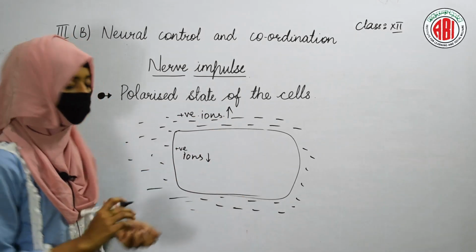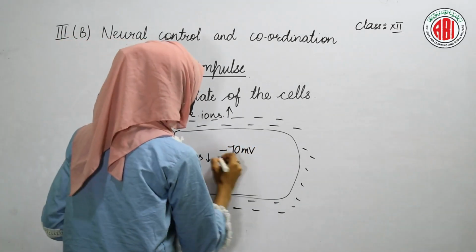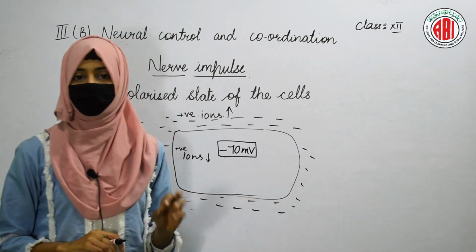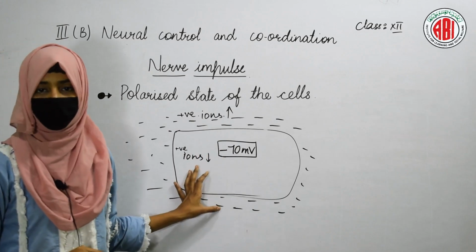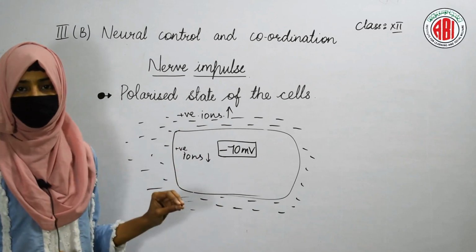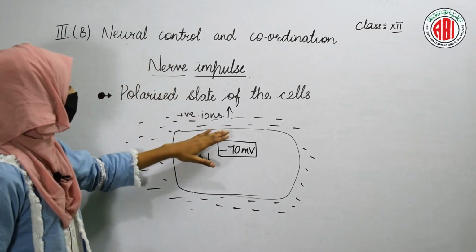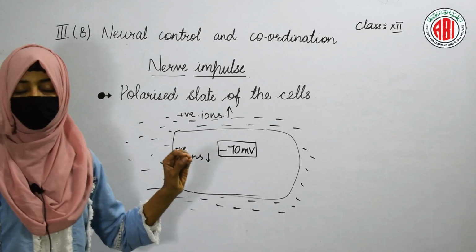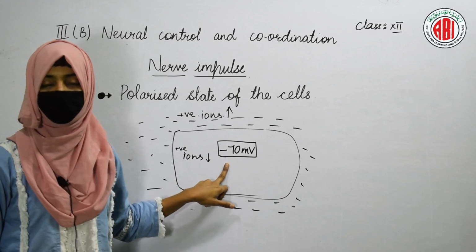So in this way we can write minus 70 millivolts of ions will be seen inside the cell. This is how the voltage can be measured. So in the interstitial fluid, more ions are present when compared to the ions in the cell. So it can be measured as minus 70 mV.